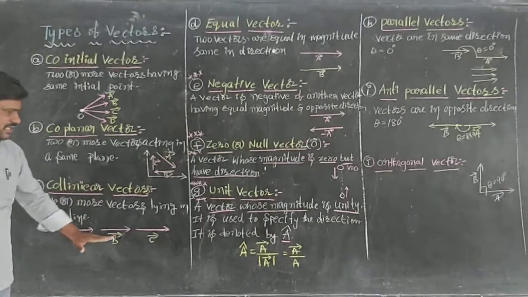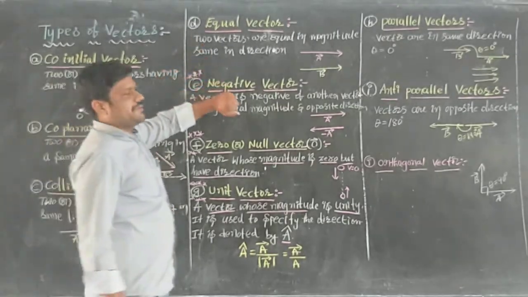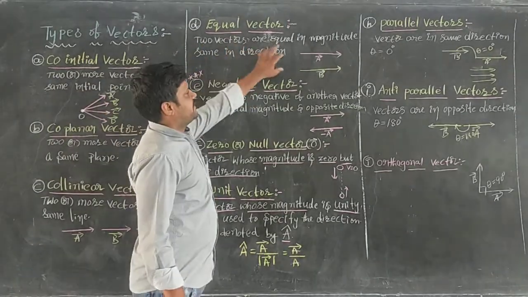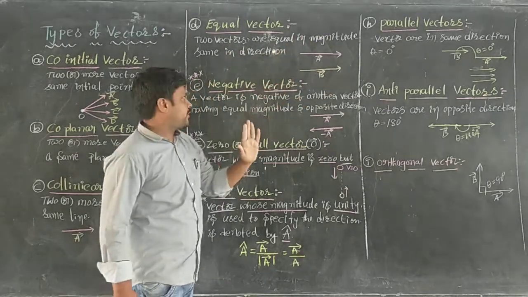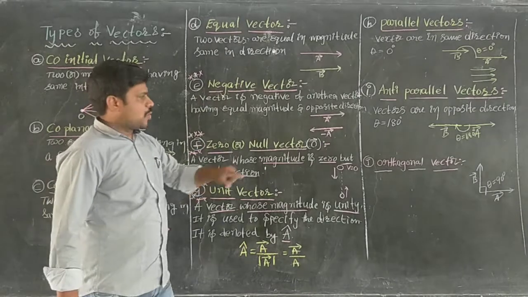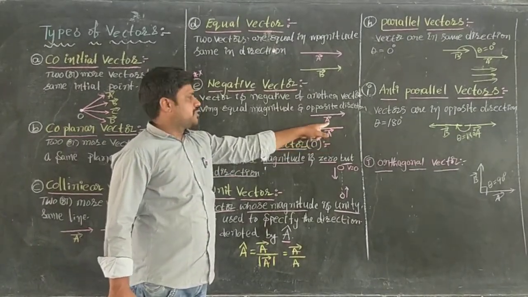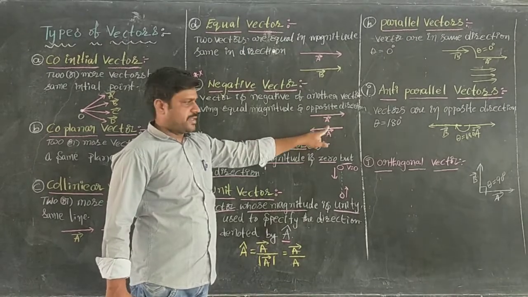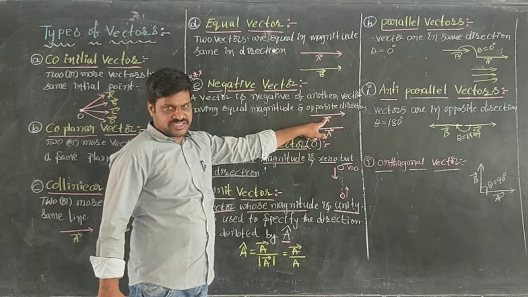If all the vectors are lying in the same line, they are collinear vectors. Equal vectors have equal magnitude and the same direction. Negative vector: one vector is the same in magnitude but opposite in direction to another vector.